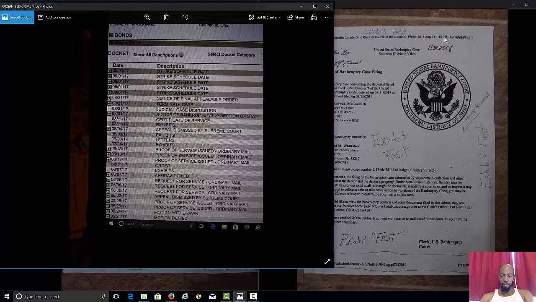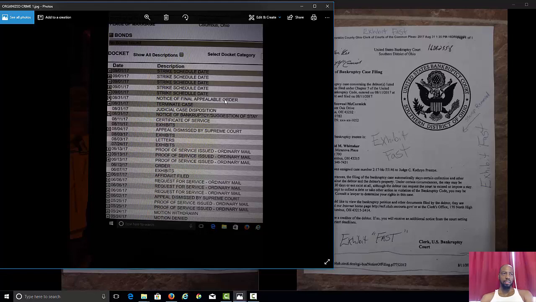That same day that they tampered with the record, same day, they put notice of bankruptcy, suggestion of stay on the 31st. It should have been earlier than that. And then terminate case. They terminated. On the 31st, they did all this the same day, terminated the damn case, and then said notice of final appealable order. Like we went to trial, and there has been a legitimate order issued, which has not.